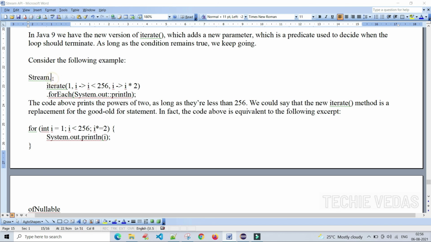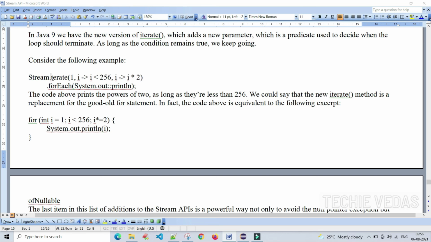Okay, Stream.iterate. We are creating the stream using the iterate method. This is the seed, or what we will call the initialization, the initial value, and this is the condition: i less than 256. Here this is the condition. By seeing it, what you are remembering is the traditional for loop: starting value, condition, and increment or decrement. For each, we are printing the values.